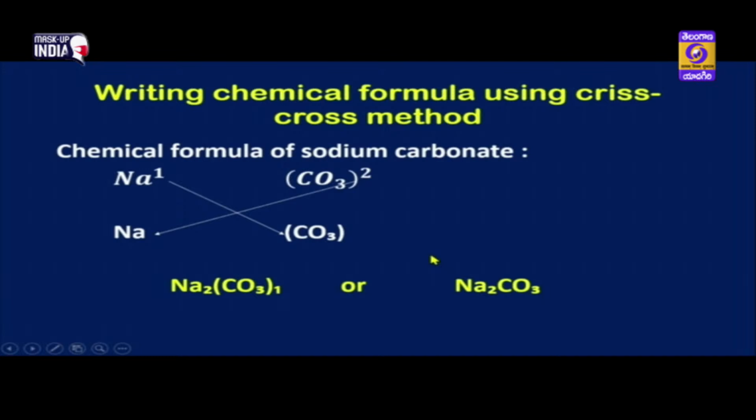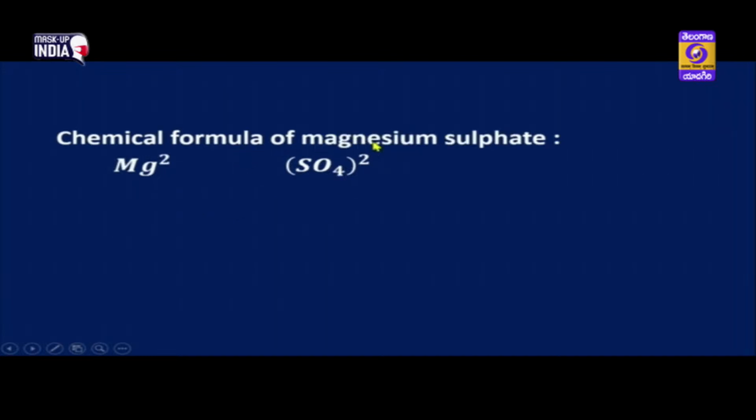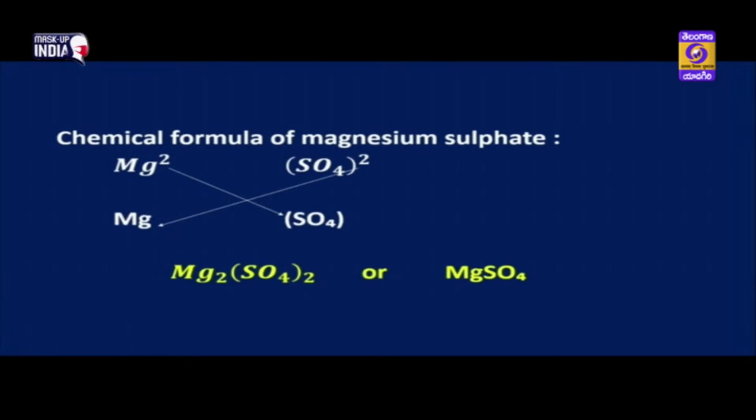Let us see another example. We will write a formula for magnesium sulfate. We have written the symbol of magnesium with its net charge and the symbol of sulfate with its net charge. Applying crisscross, magnesium's 2 comes to the sulfate side. Similarly, the sulfate's 2 comes to the magnesium side. We will write the formula as Mg2. See, this 2 will be beside Mg, so it will become Mg2SO4 2.